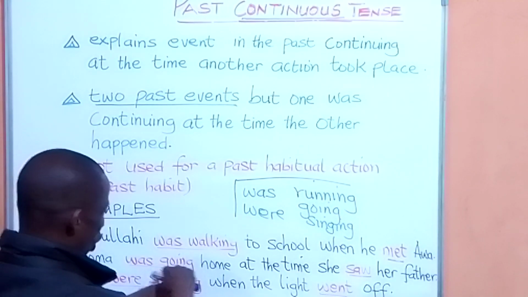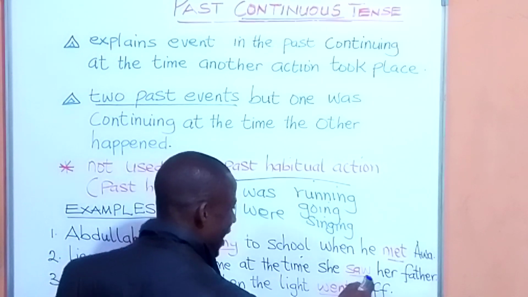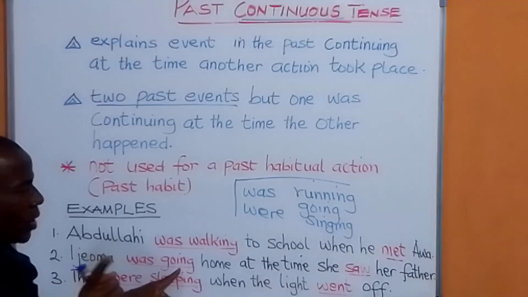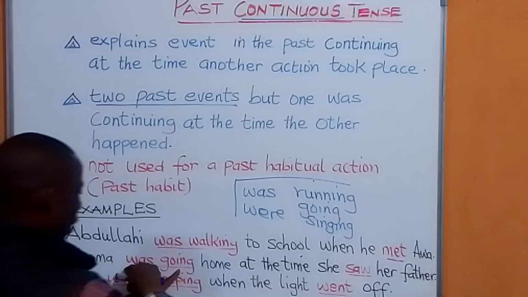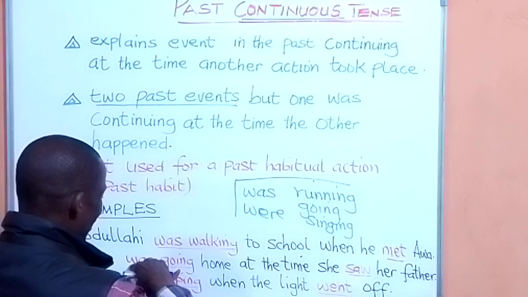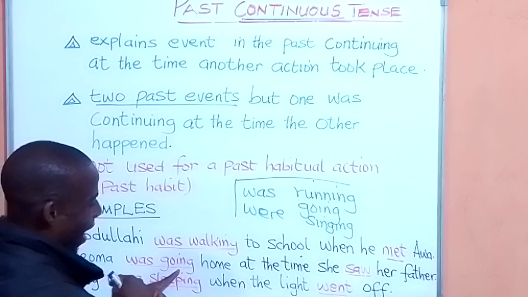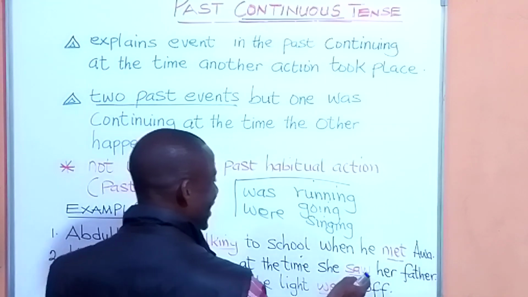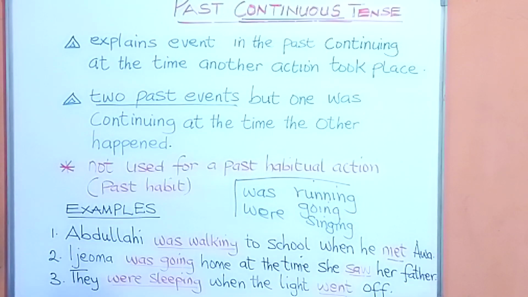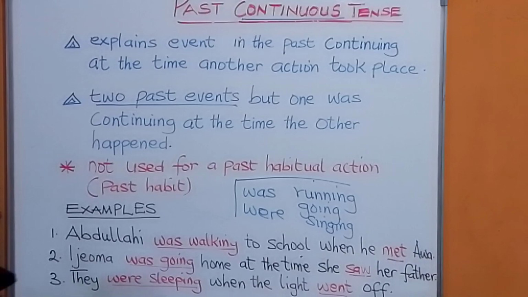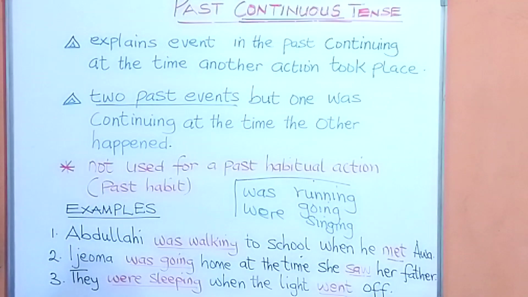You cannot mix was going, which is past continuous, with sees, which is present. Two of them must be in the past, but one was going on at the time the other happened.